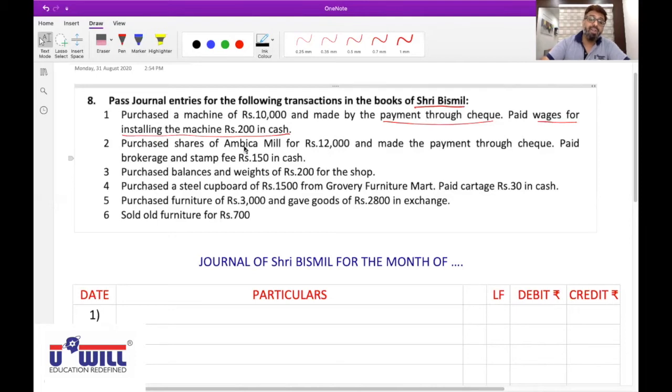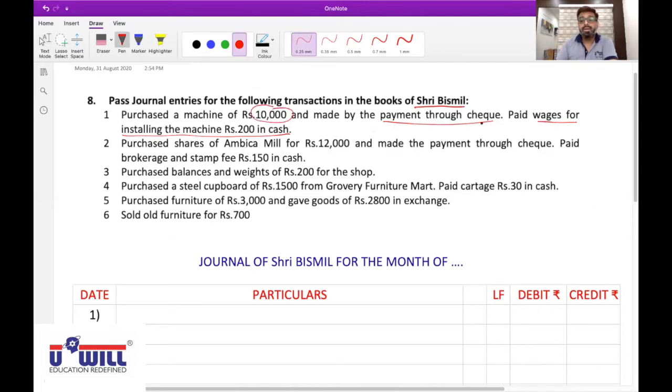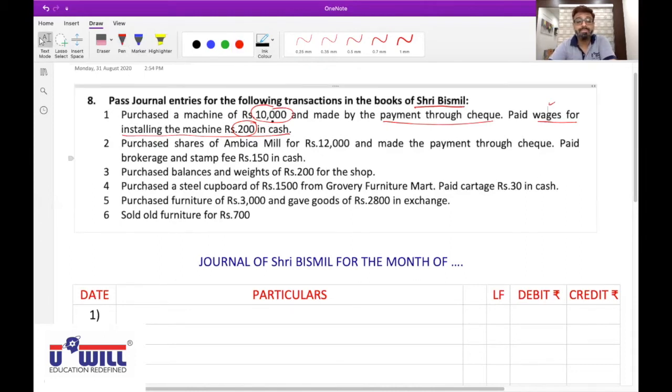Yes. Same way here, machine of what value is purchased? 10,000. And for installing that machine, how much we paid as wages? 200. So can I say cost of machine is 10,200 for me? Yes. What mistake you don't have to do? Don't debit 200 separately by considering wages is an expense, debit all expenses and losses.